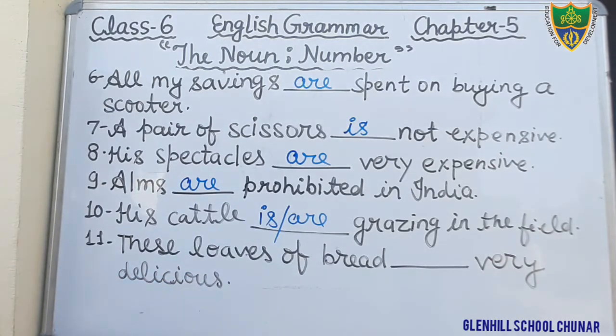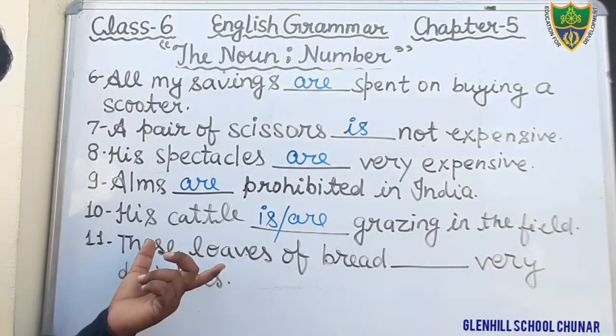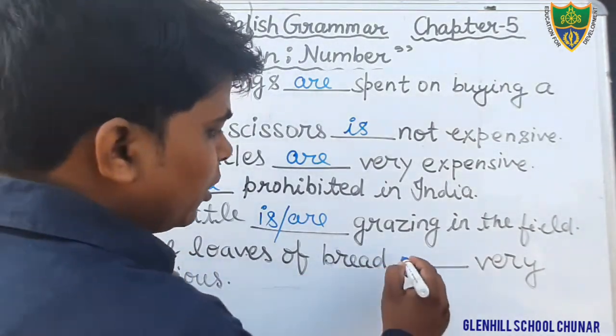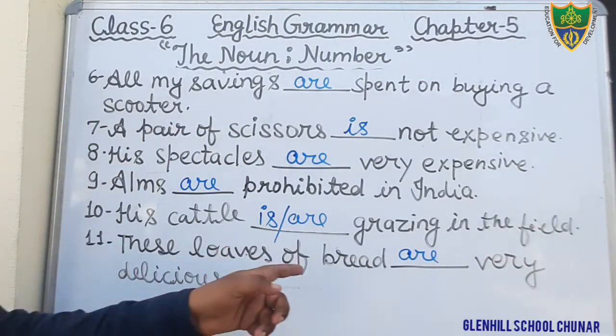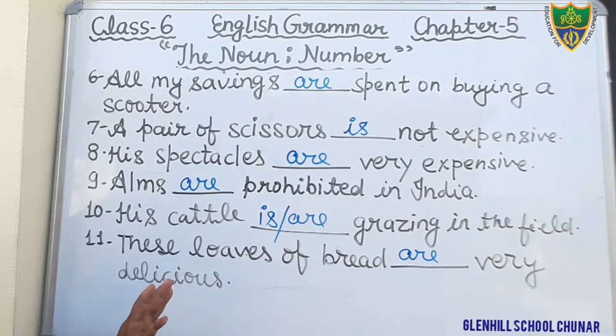Okay, students, just see here. These loaves of bread, it is written in plural. The subject is plural. Therefore, we will use here a plural verb. Okay, these loaves of bread are very delicious.